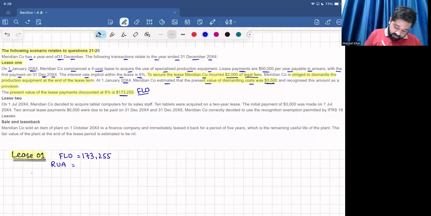It will include the present value of the lease payments, meaning the finance lease obligation. We have to capitalize the legal cost, which is $2,000, and we have to capitalize the dismantling cost as well, which is $3,500.